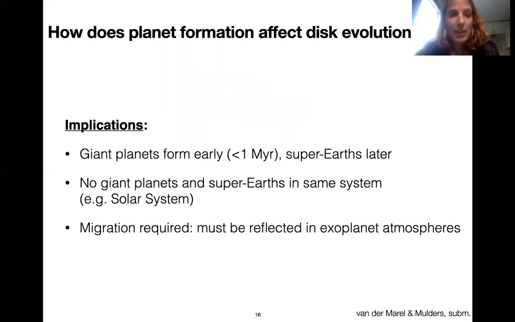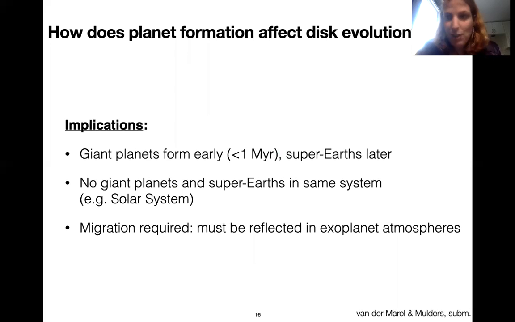First of all, it suggests that giant planets must form early, in less than 1 million years, in order for us to see the structures in protoplanetary disks, while super-Earths must form later on. It also suggests that there are no giant planets and super-Earths in the same system. This is true for the solar system, but in exoplanet demographics, this is still highly debated.